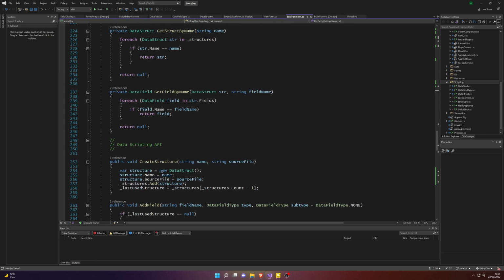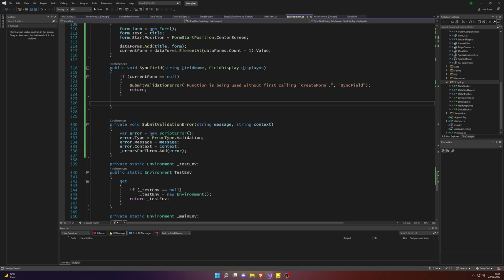Realize it's not going to work, so eventually I just consider adding the error just to the standard errors list that we've got for the time being, instead of errors for throw.